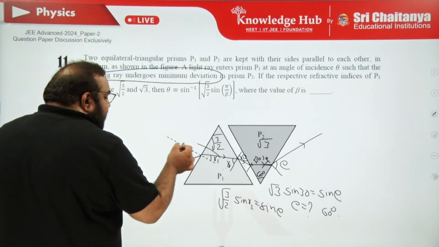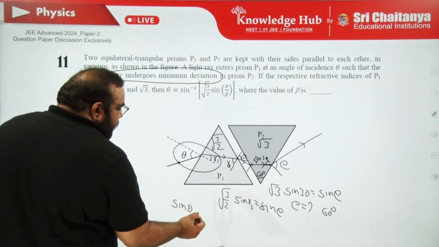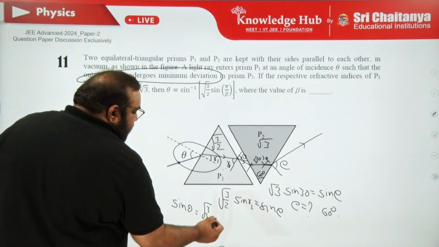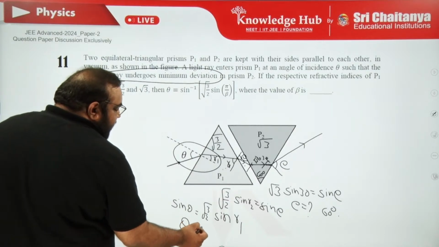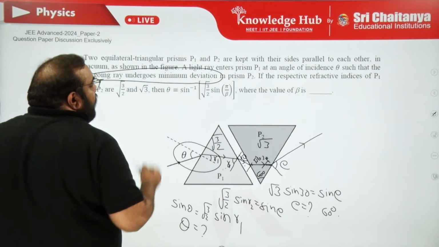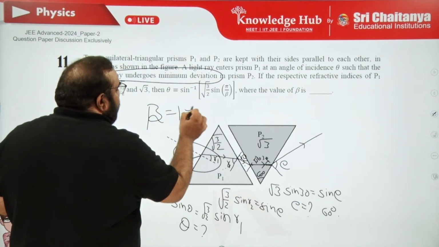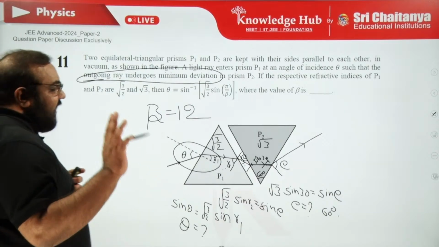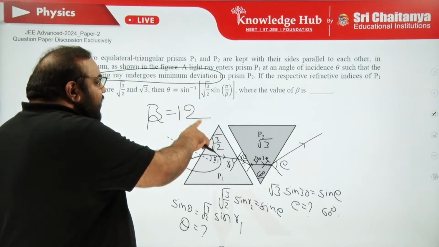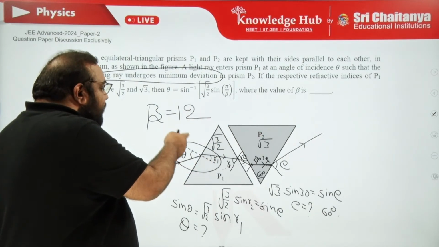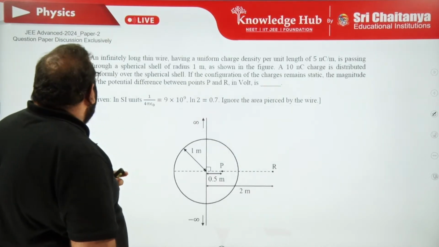And again apply Snell's law for this case. That is sin theta is equal to root 3 by 2 sin R1. Then we can calculate angle theta. That is in terms of root 3 by 2 sin pi by beta. Here we will get that beta is equal to 12. Okay, Rana? Snell's law, that's it. There is no depth, only Snell's law, in two different cases: second prism to air, first prism to air, and air to first prism. That's it. Okay? Next, 12th question.